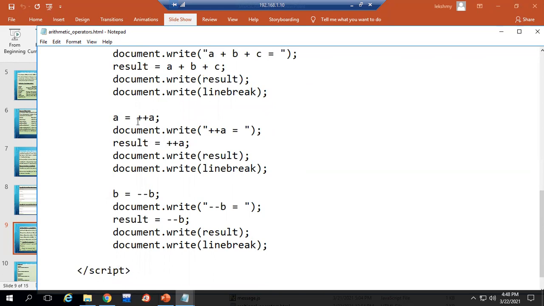And you know about increment and decrement also. The same operation we have done there. Same type of operations, only the changes we have to display using document.write to the HTML page.